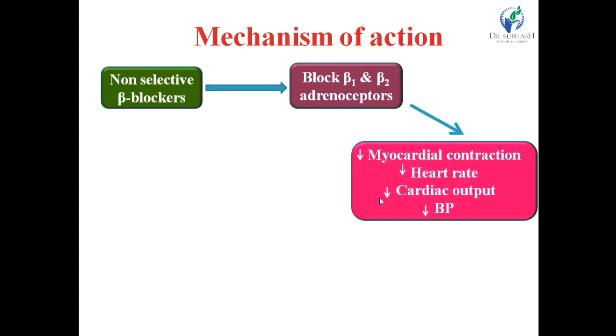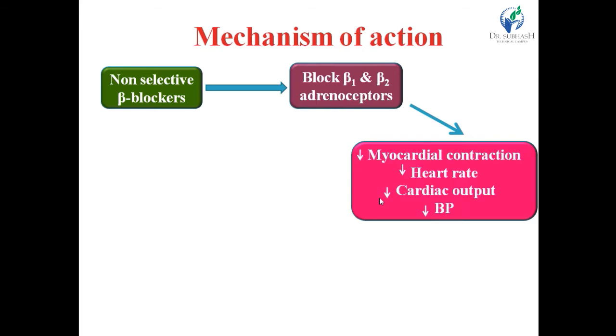The effects due to blockage of beta-1 and beta-2 are related to the heart, because myocardial muscles are richly supplied with beta receptors, and these receptors are mostly present in myocardial muscles rather than blood vessels. So it does not produce vasodilation directly, or decrease peripheral resistance directly.